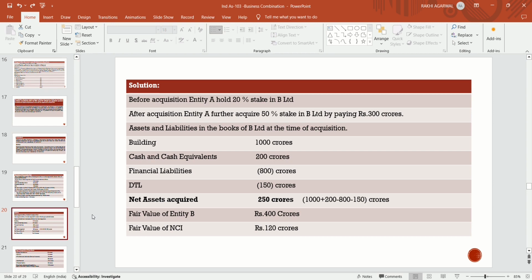So the total becomes 1,200 crores, minus financial liability, minus deferred tax liability. It becomes net assets acquired of 250 crores; 1,200 minus 950 becomes 250 crores. Now the fair value of entity B is 400 crores and the fair value of non-controlling interest is 120 crores.